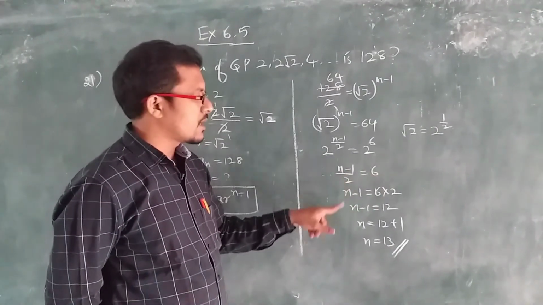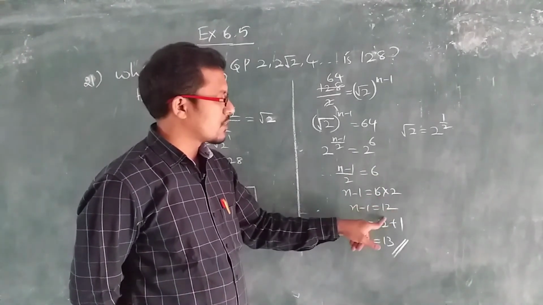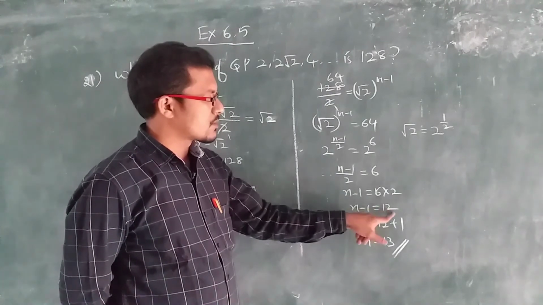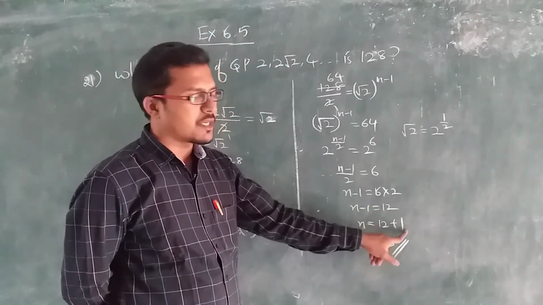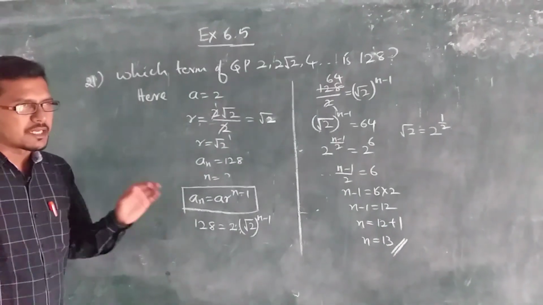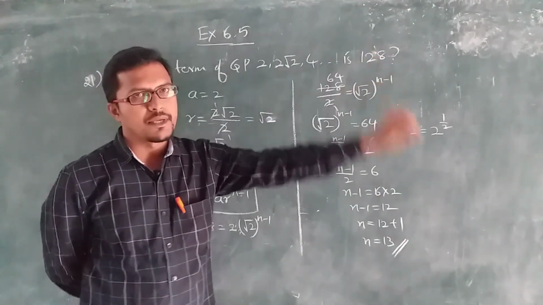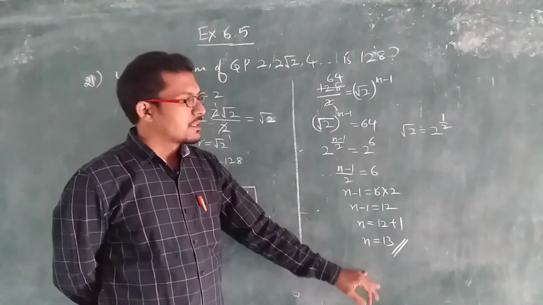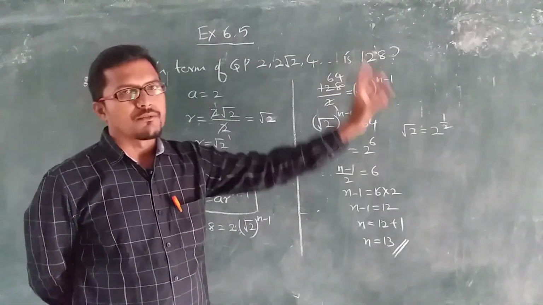Then we are simplifying here. 2 will go to the RHS, so it is multiplied: 6 twos are 12, and n minus 1 is equal to 12. The minus 1, if it goes to the RHS, will become plus 1, so that n is equal to 13. So, what is the meaning of this? The 13th term of this progression is 128. The meaning of this is that the 13th term of the given progression is 128.